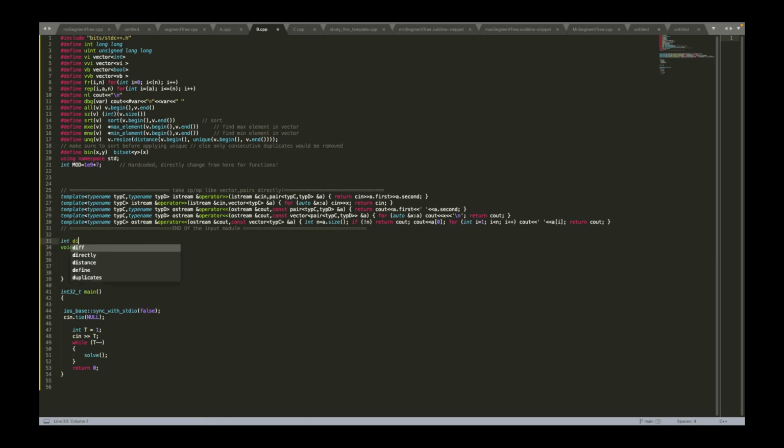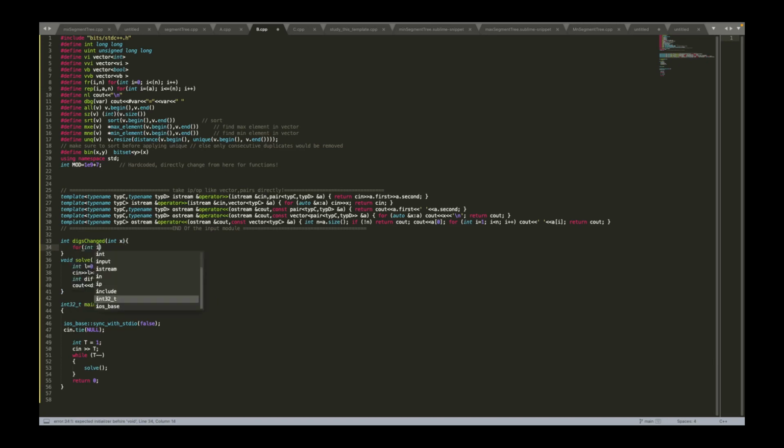Okay, let's change digs. Let's call it, let's have its value x, right? Now I'll say that for int i equal to 1 till the time i is less than equal to x, I don't want i plus plus, but I want to multiply it by 10 every time.